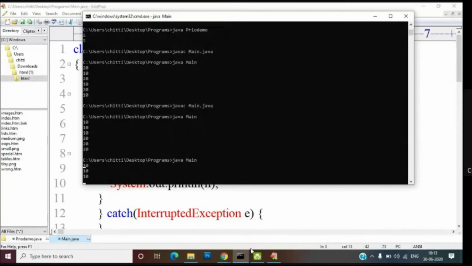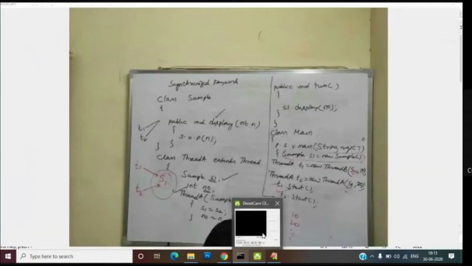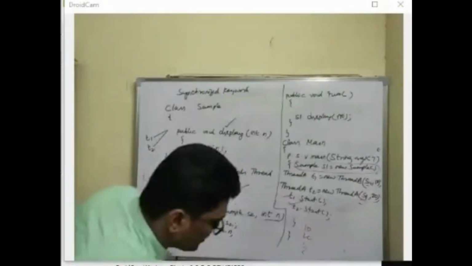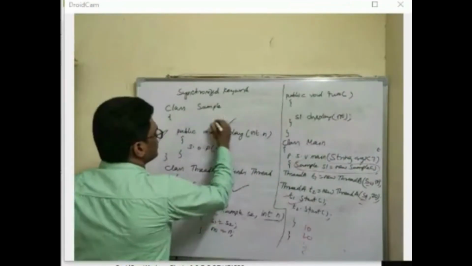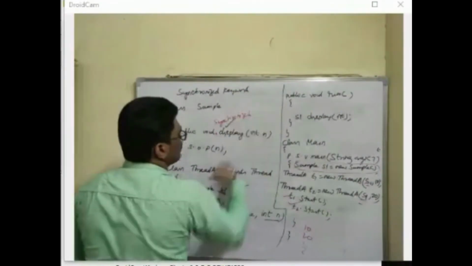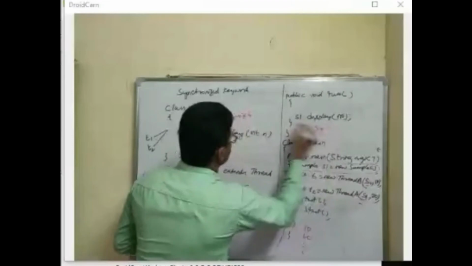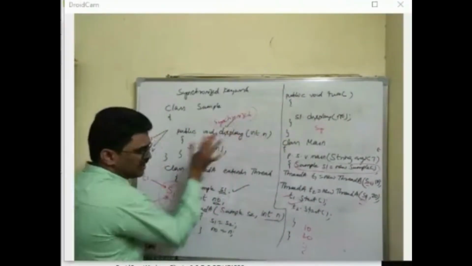Output does not change. So what I am doing is putting a synchronized keyword before the method. Public synchronized void display. So that is the syntax of the synchronized keyword. Before the method, you have to use the synchronized keyword. Before the method definition, you have to use the synchronized keyword.